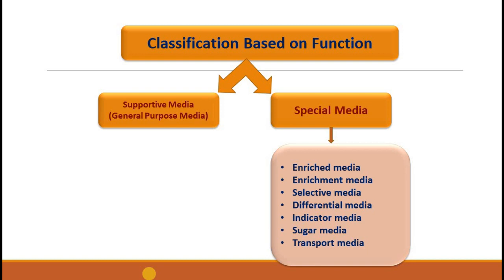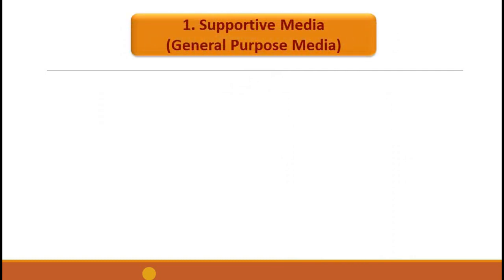Blood agar can act as both enriched and differential media. Another example is eosin methylene blue agar, which can act both as a selective and a differential media. There are many such media. We will discuss them in the following slides. First, the supportive media or the general purpose media.